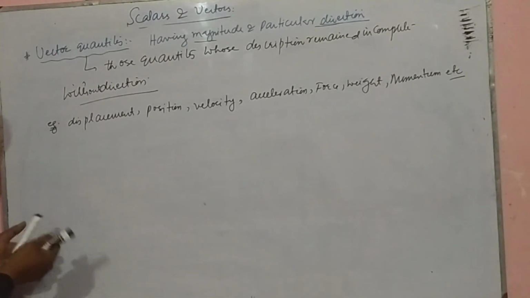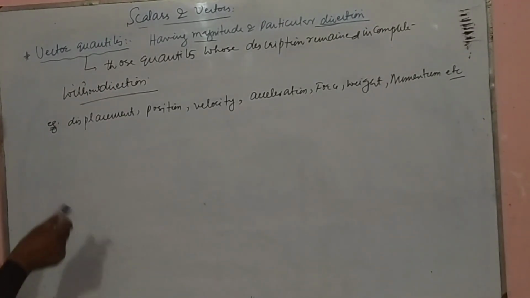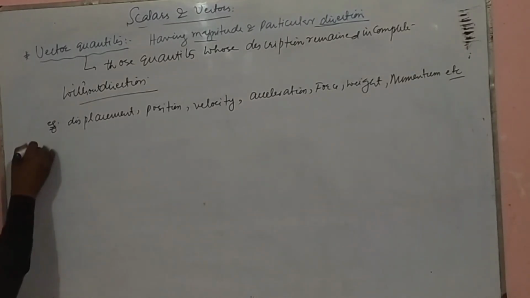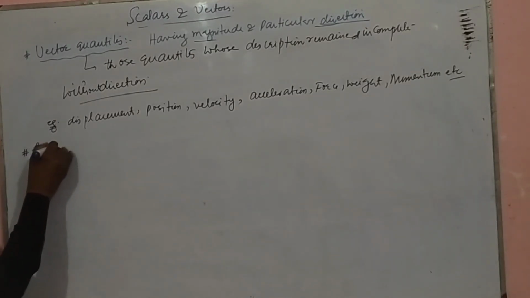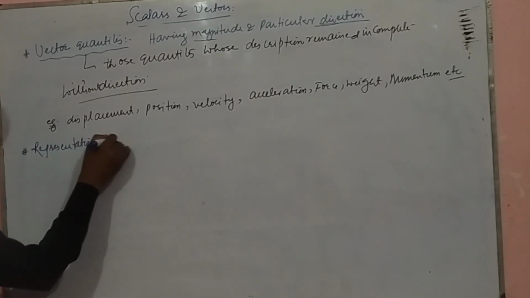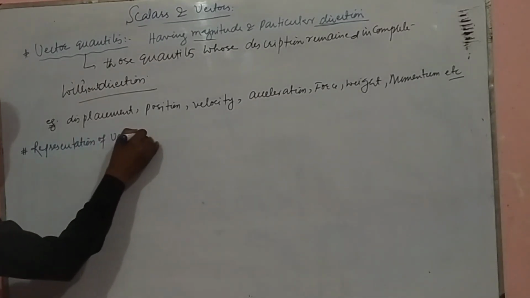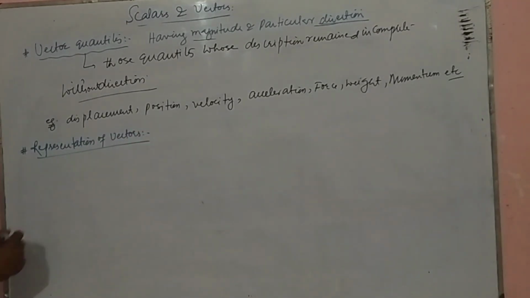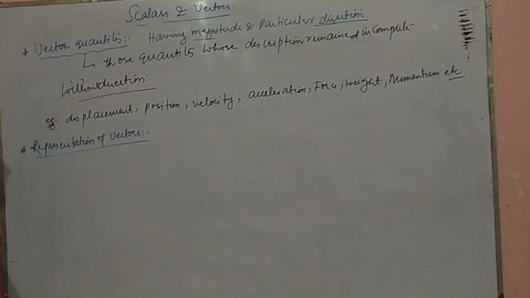So how do we represent vectors? Representation of vectors. Vectors are represented by different methods.